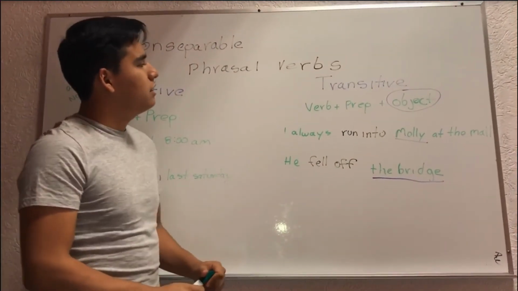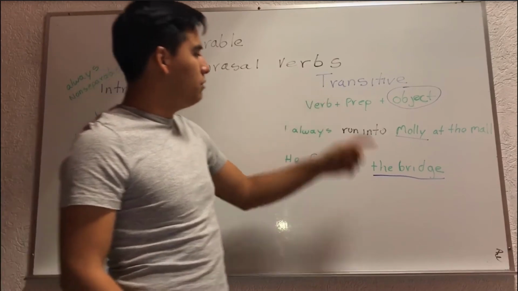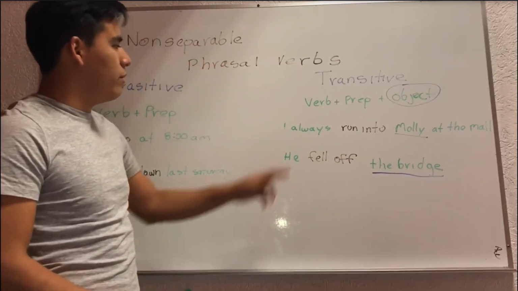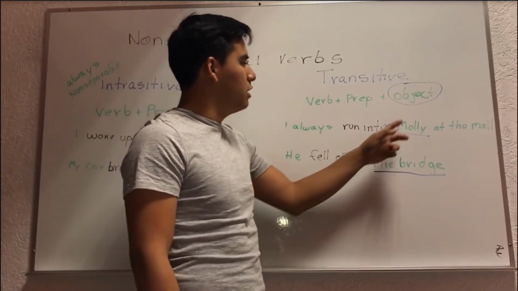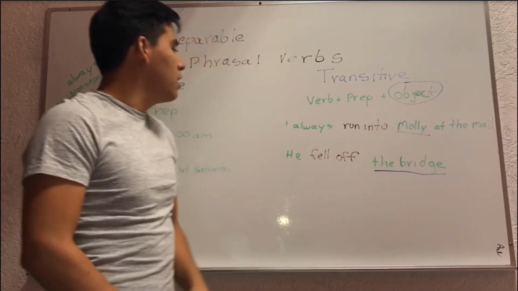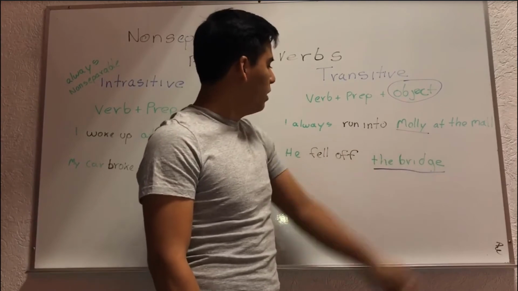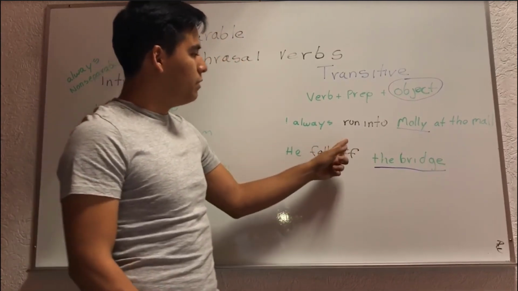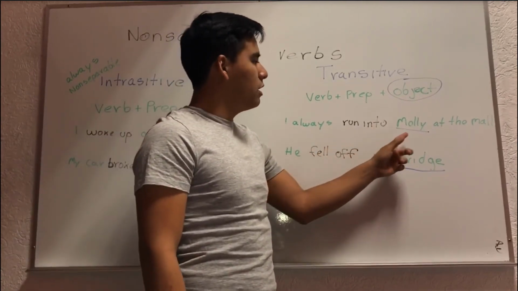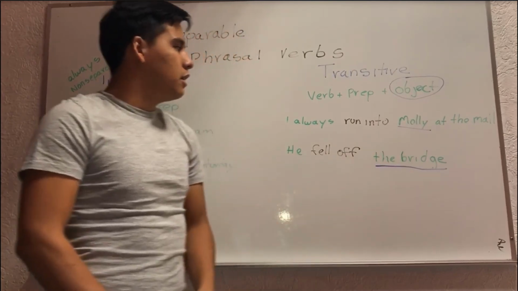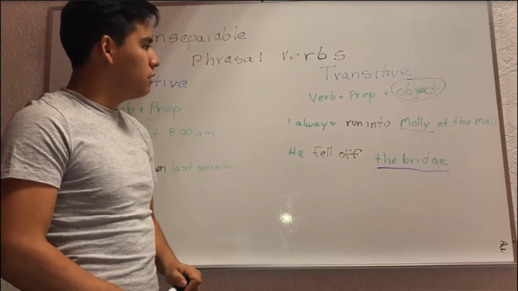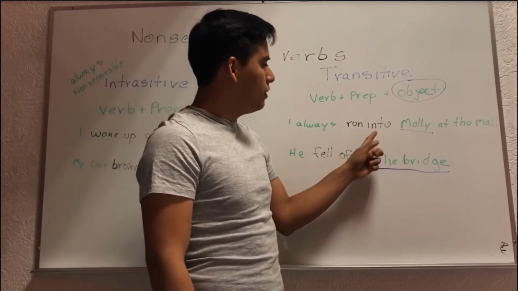On the other hand, we have transitive verbs, where we have a verb, a preposition, and an object. For example, I always run into Molly at the mall, where run is the verb, into is the preposition, and Molly is the object. Here it's necessary to have an object after the preposition.